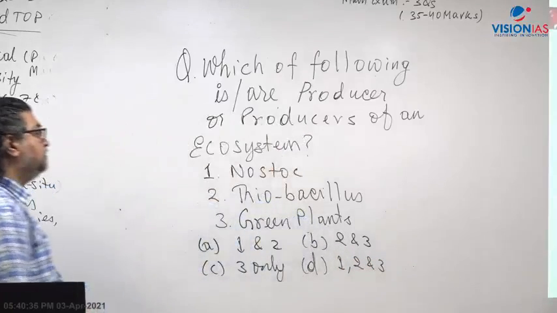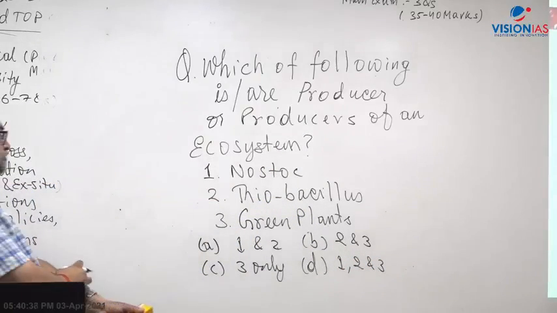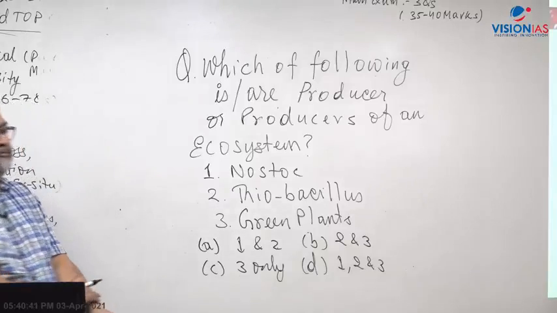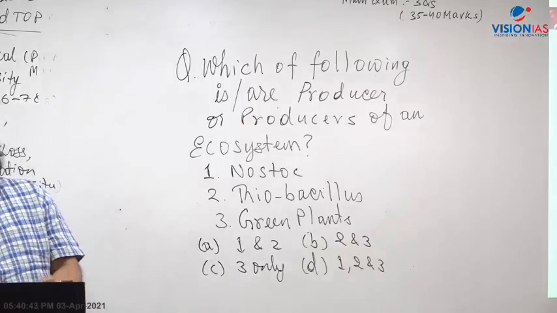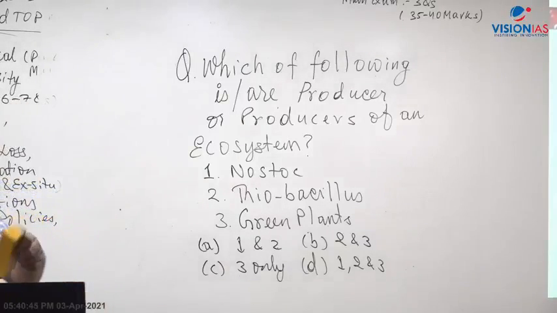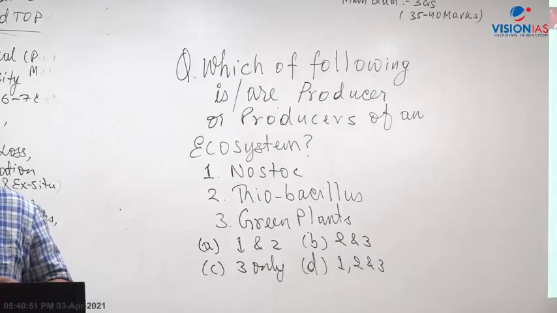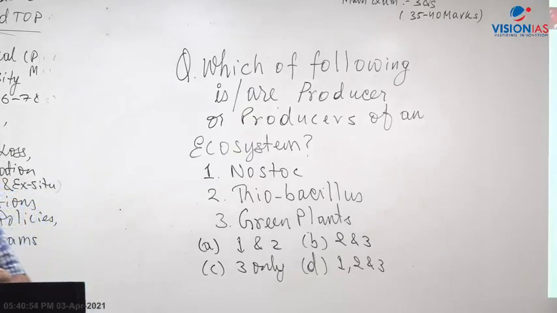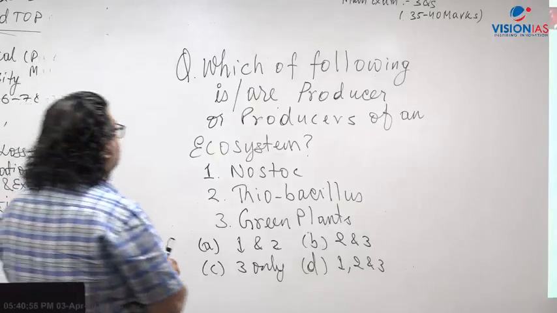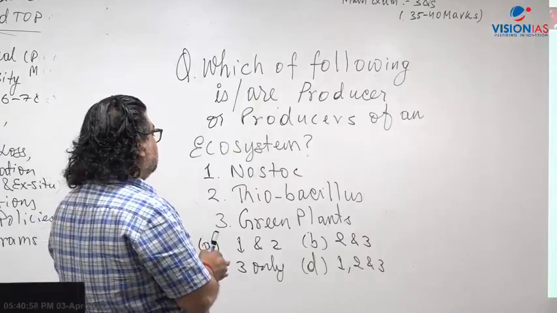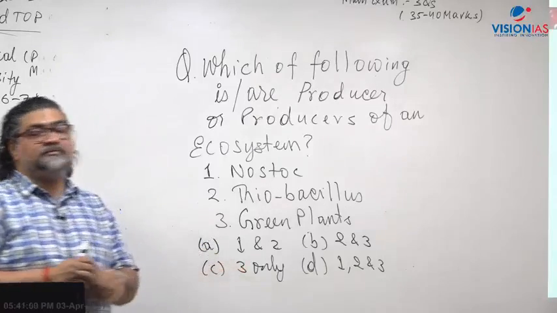What will be the answer here? Producers of an ecosystem. What are producers? Those which can make their own food, which can prepare their own food. What shall be the answer here?